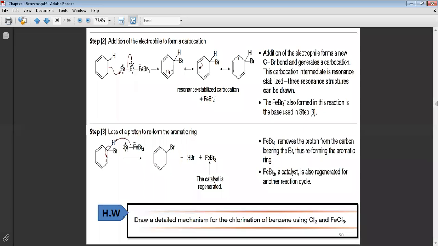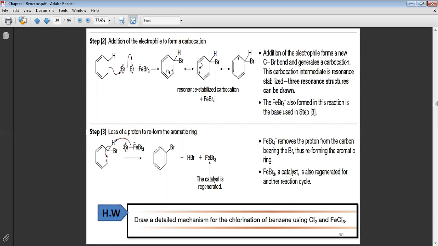And then to give you what? To give you, look, Br, and we have Fe here, Br3. That means FeBr4. Is this FeBr4 minus or positive? Minus. That means nucleophile or electrophile? Nucleophile. That means this nucleophile will be used for the final step to remove the proton. Okay, this is the negative. It will attack this proton to make for you again the resonance structure.